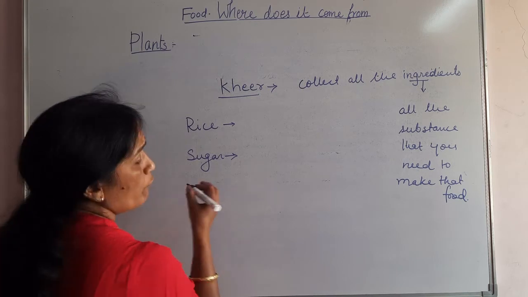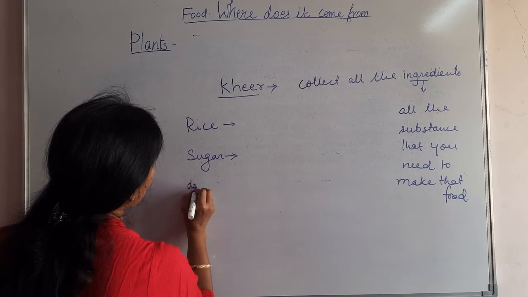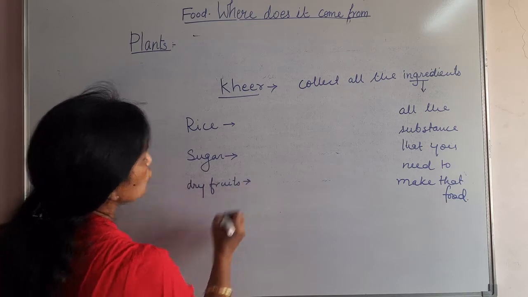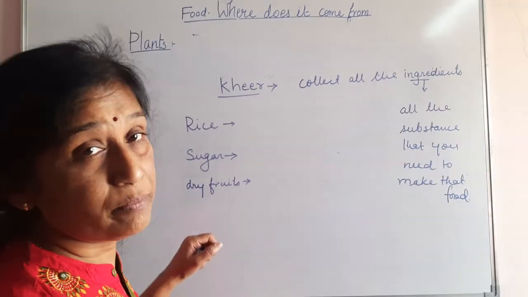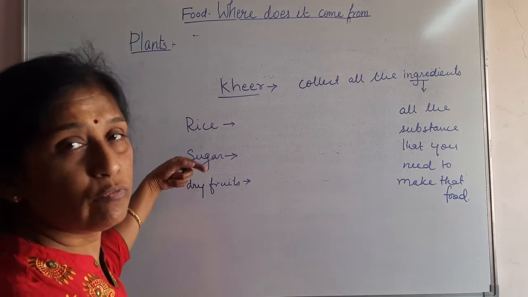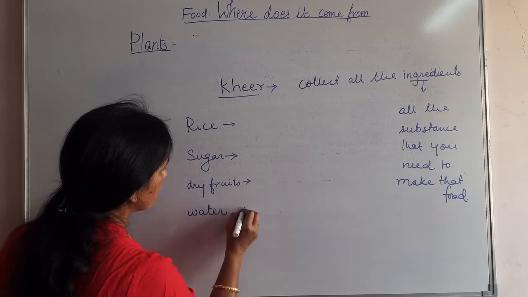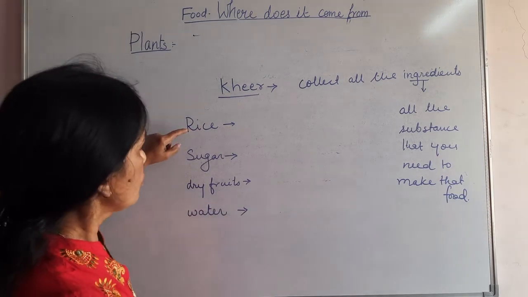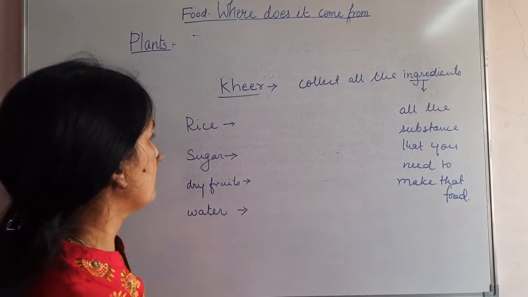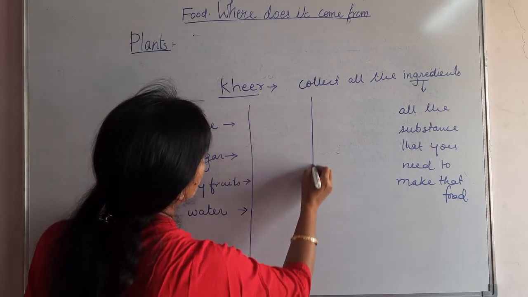Then you need water. Water we also need, and at the same time you need dry fruits there also. Like you add cashews, raisins, almonds, pistachios. So rice is the main thing. Rice and sugar you need along with water. I have written these are the main things that you need to make a kheer. And sometimes you use saffron also, color also.